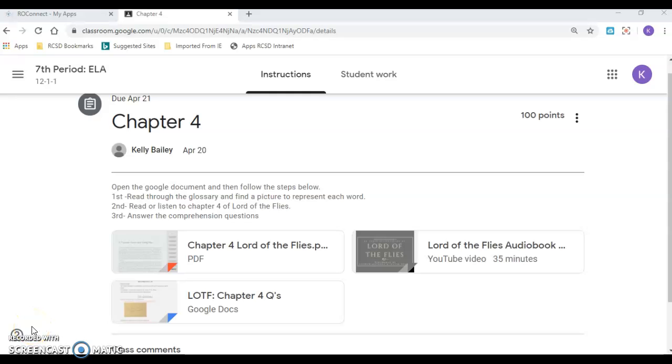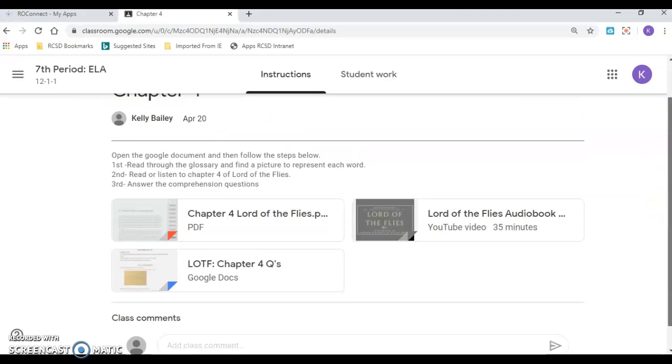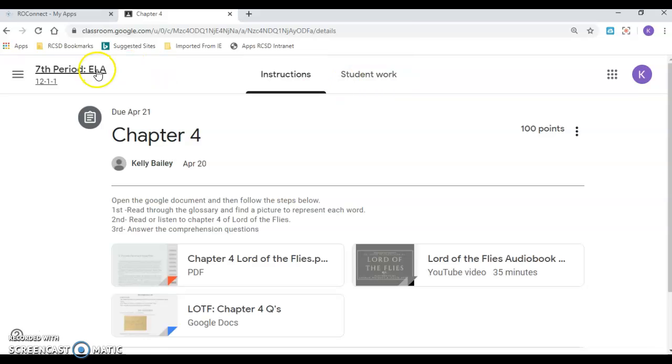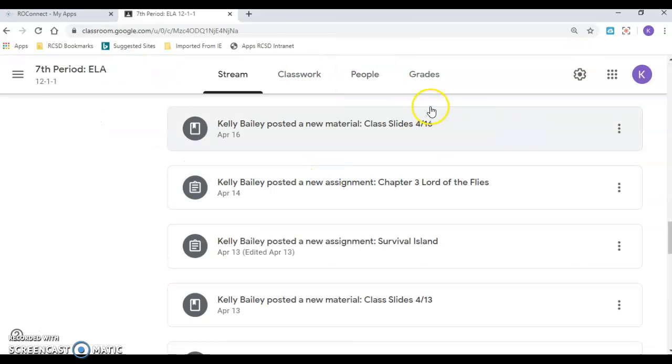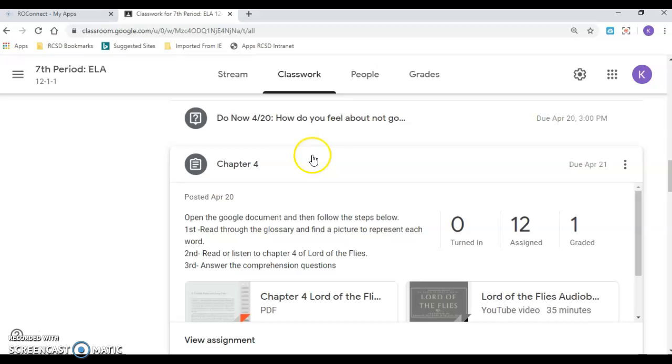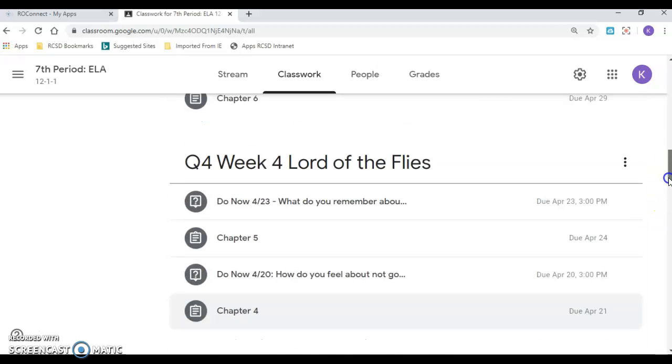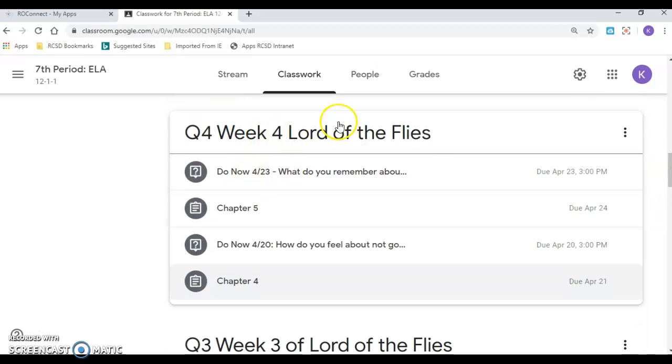Alright, so Chapter 4, Lord of the Flies. If you go into Google Classroom and you go to Quarter 4, here, let's go back. So if you go into classwork and you want to find Chapter 4, it is in the section of Quarter 4, Week 4, Lord of the Flies.